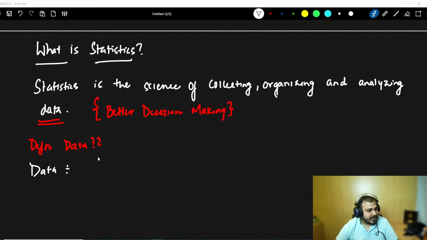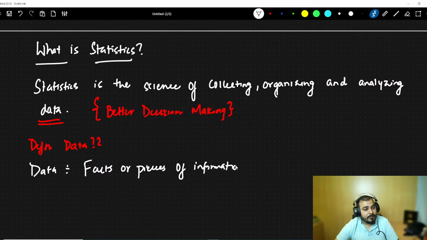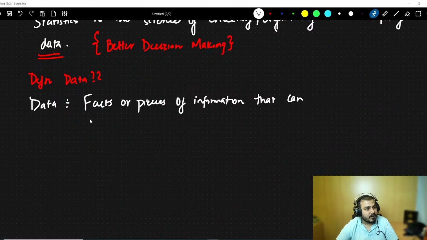Data over here is nothing but facts or pieces of information that can be measured. So what is data?